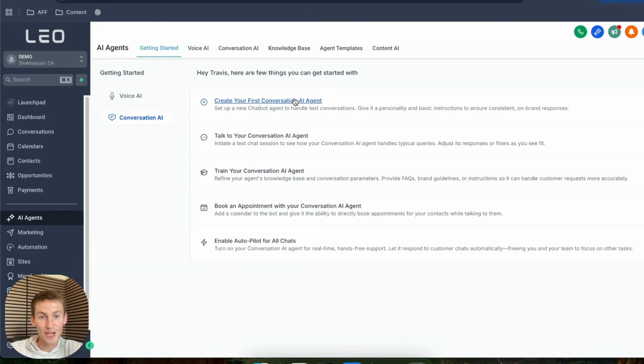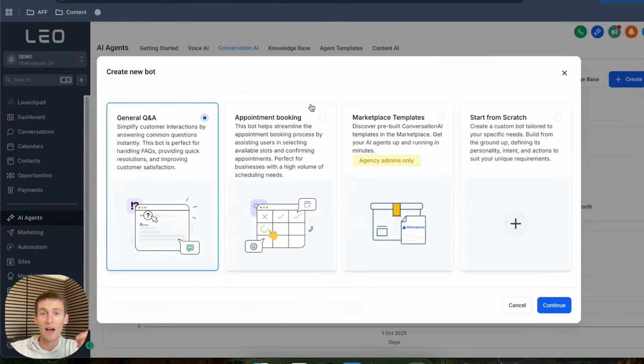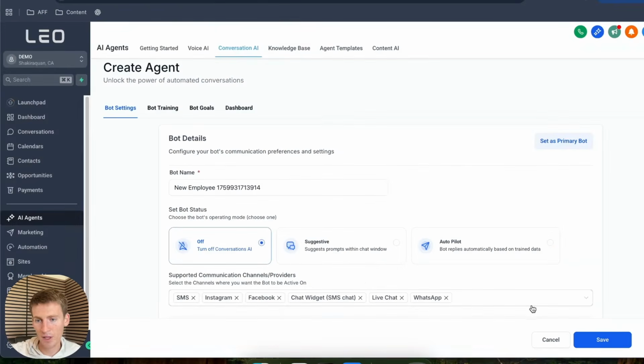And so right now we're just gonna go through these steps so that you can see how you can actually set this up for a business in about 5 minutes. So for this bot that we're gonna set up for a cleaning business, I'm gonna select the goal of the bot to book an appointment. And so I'm gonna click on continue. And what we're gonna do is name the bot. I'll just name the bot Sarah for right now. And then I'm just gonna turn this to autopilot.